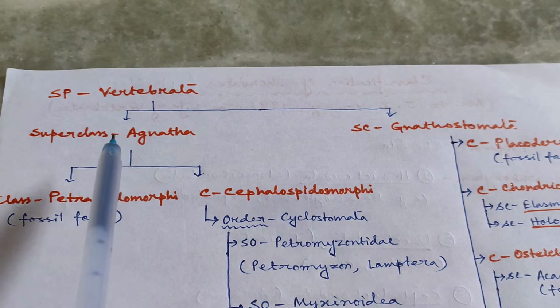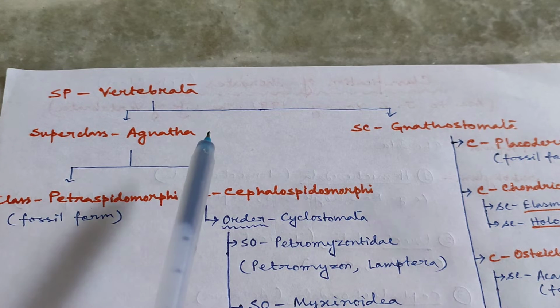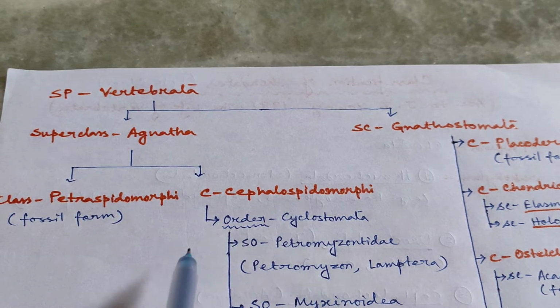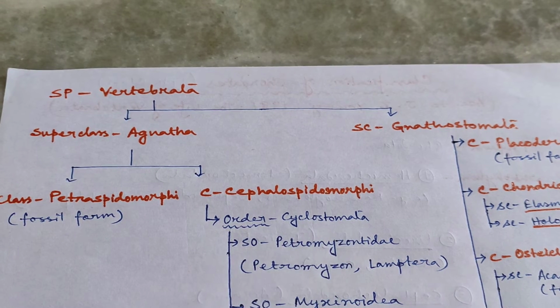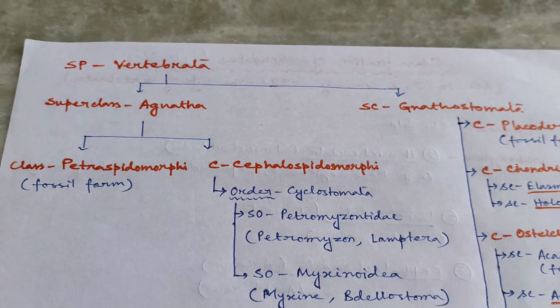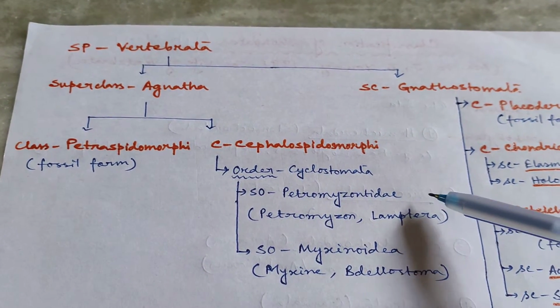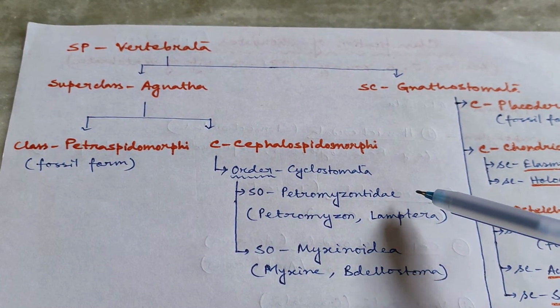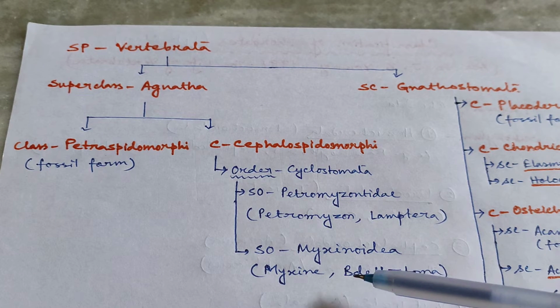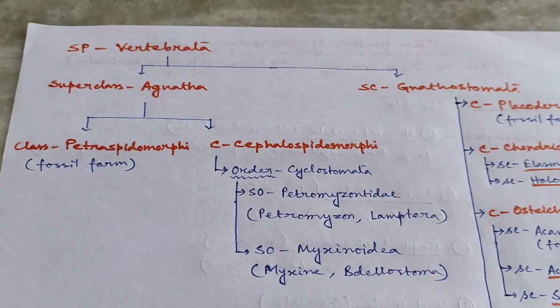So superclass Agnatha has only one living class, that is Cephalaspidomorphi, which has one order Cyclostomata, under which there are 2 suborders, Petromyzontidae and Myxinoidae. Petromyzontidae consists of Petromyzon, Lamprey, etc., whereas Myxinoidae consists of Myxine, Bdellostoma, etc.